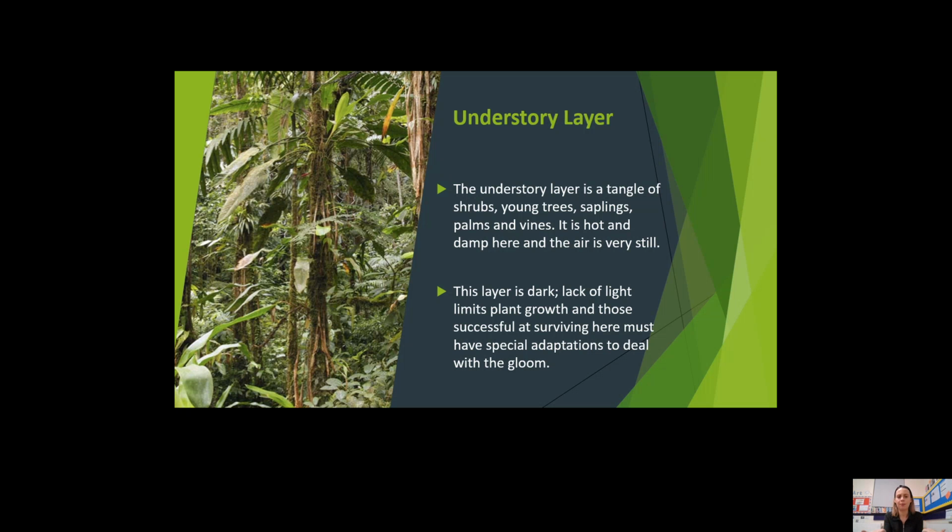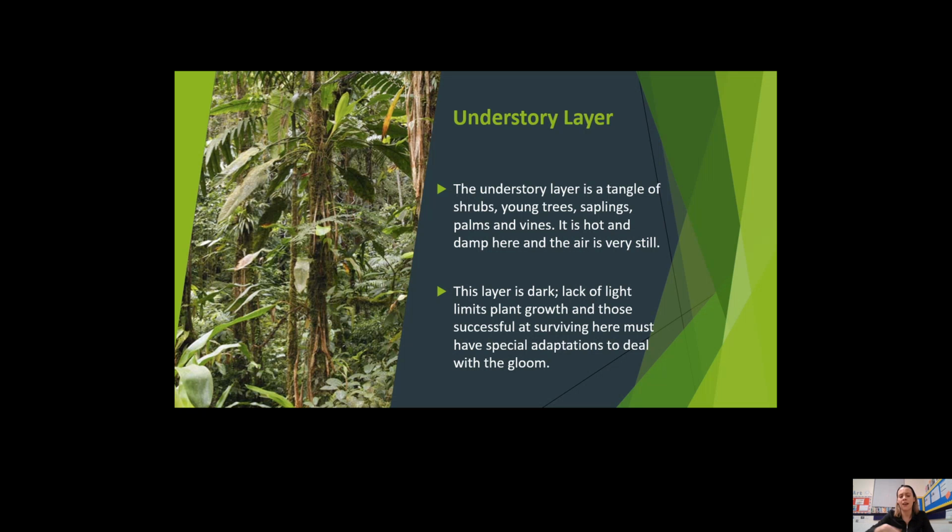Understory layer. The understory layer is a tangle of shrubs, young trees, saplings, palms and vines. It is hot and damp here and the air is very still. This layer is dark. Lack of light limits plant growth and those successful at surviving here must have special adaptations to deal with the gloom.